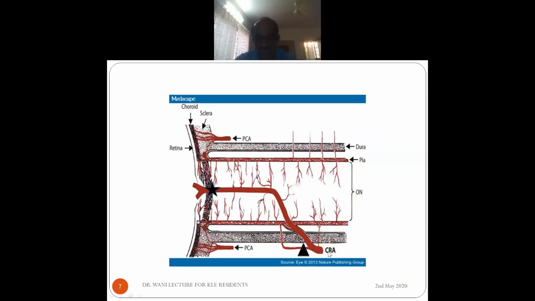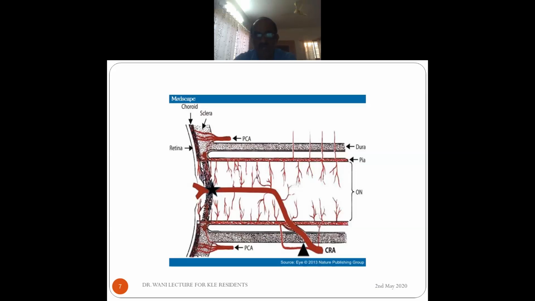You can see that central retinal artery. What is this? This is the dural sheath of the optic nerve. It pierces how many millimeter? About 8 to 15 millimeter behind the globe. Then it enters the subarachnoid space. Then it enters the pia of the optic nerve head. It enters the center of the optic nerve. Along with what? There is one more vessel with this. What is that vessel? Yes. There is one more vessel with the central retinal artery in the optic nerve center. What is that?